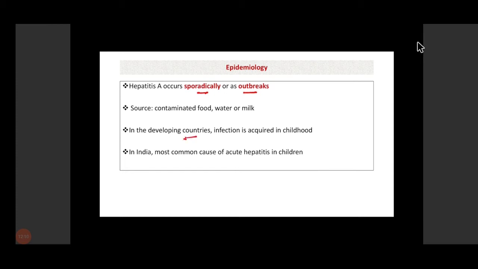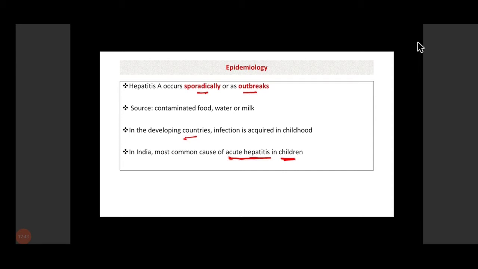In developing countries, the infection is acquired in childhood. Probably due to poor sanitation and poor hygiene, the infection is acquired in the early phase of life, and it is generally said that by the time the child becomes 10 years of age, most of the children in developing countries get naturally infected by hepatitis A. In India, it is the most common cause of acute hepatitis in children.